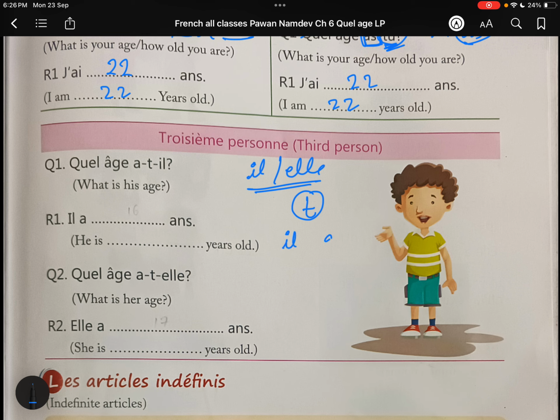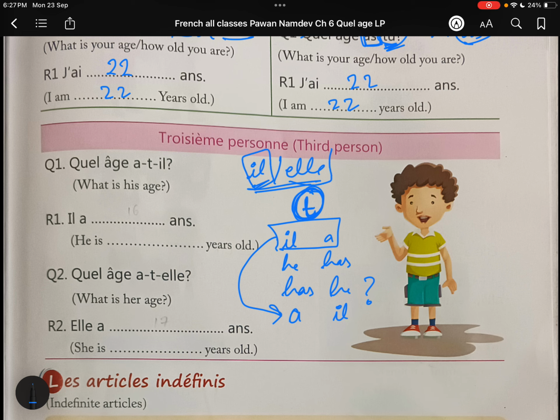Suppose il a, il means he, a means has, he has. Suppose we have to write has he into the question, so this il a would be translated into a first, a will come first, then il will be there. I have just told you we must use t with il and elle, that is why we use this t here.